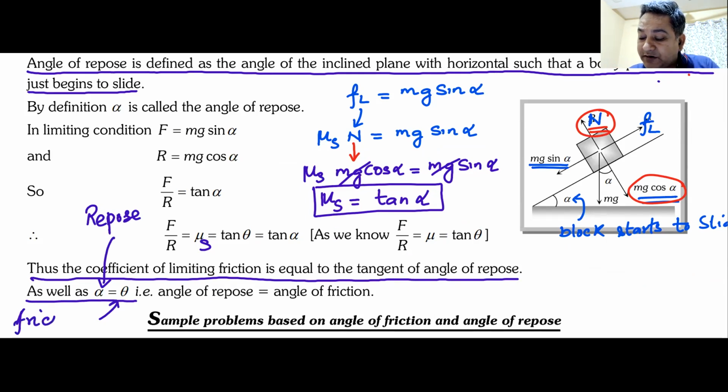You must remember angle of friction is also equal to mu, whether it is mu s or mu. And therefore, this is a very important thing that you must remember. Angle of repose is equal to the angle of friction.